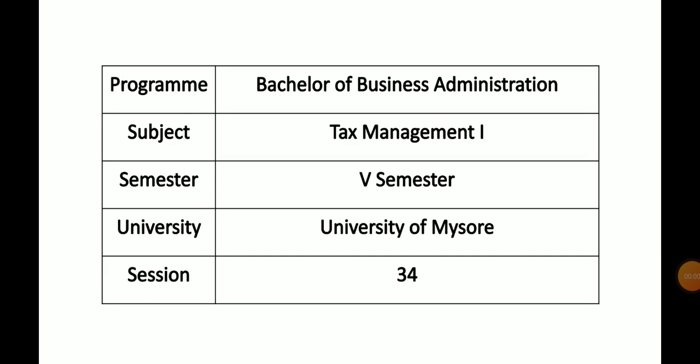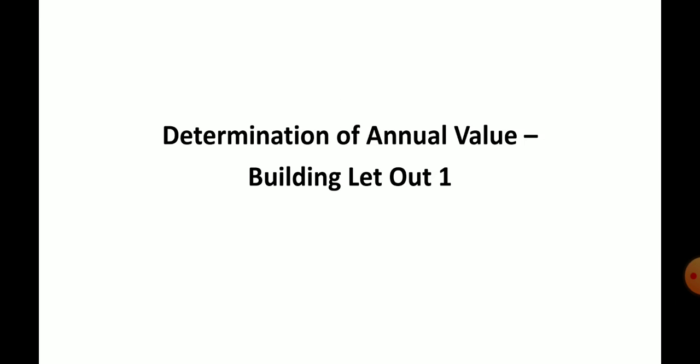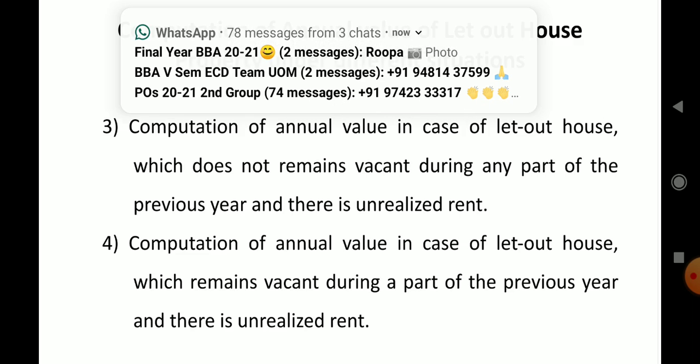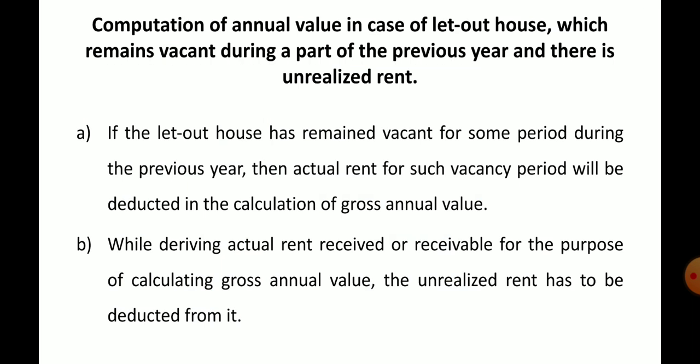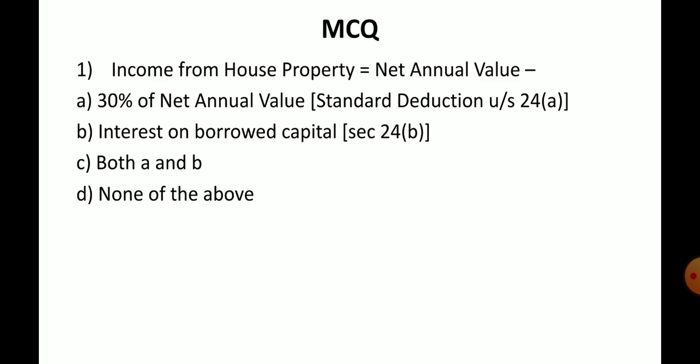I'm going to explain the 34th session of Income Tax Management, which belongs to income from house property. Actually, it is the continuity of determination of annual value, building layout 1, and it is connected to this particular one. We have already discussed this in the previous session, the 33rd session. Up to the format we discussed there. In this session we need to discuss the MCQs, because all the remaining part that I just slid through is in the 33rd session.